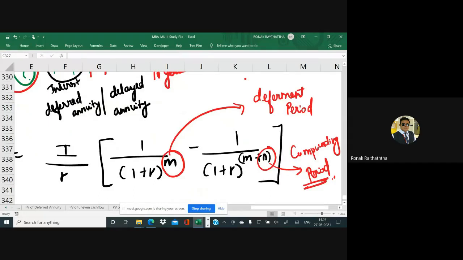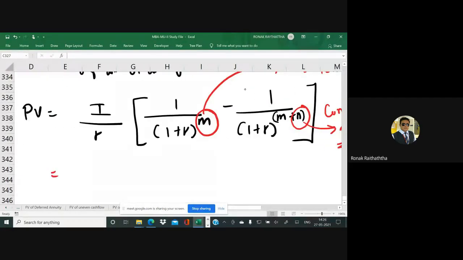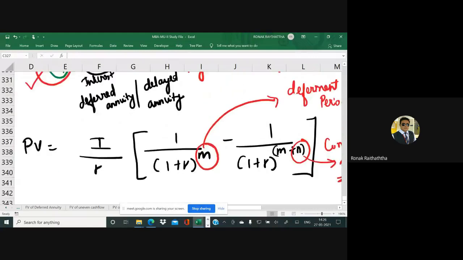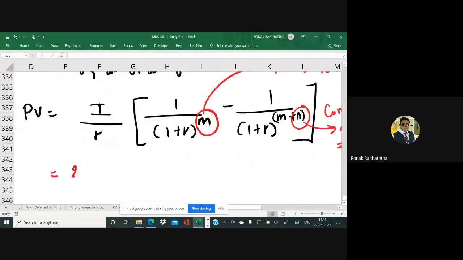Now again, we need to check that it's not on a yearly basis. The withdrawal will take place on a quarterly basis. So M and N both need to be converted into a quarterly basis. Do not put them straight away in yearly mode. These are some really good advanced level annuity problems, but we'll be doing it because I have faith in you guys. Whether it is asked in the exam or not is a different matter, but there shouldn't be any sacrifice on the learning part. So let me put it so you'll be able to get it. I stands for the installment amount. How much will he withdraw? 2 lakhs rupees.